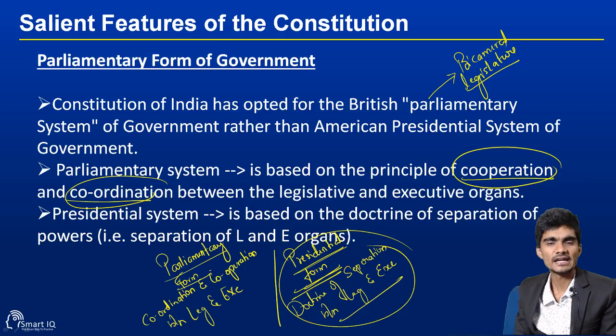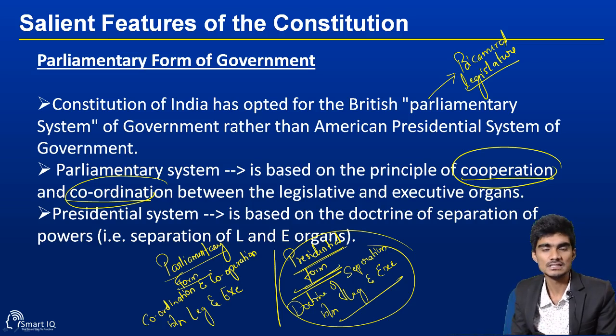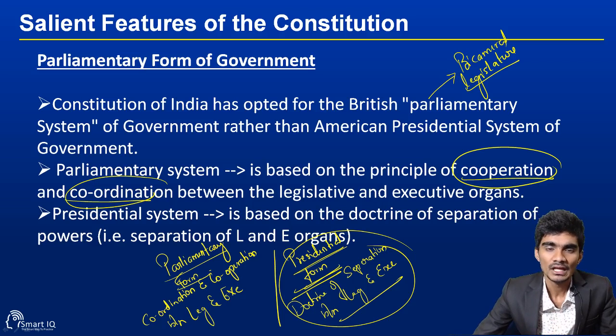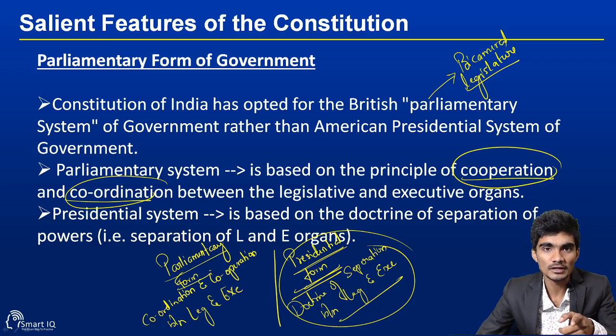The fifth salient feature of the Indian Constitution is the parliamentary form of government. Before knowing how India opted for this parliamentary form of government, the basic part is to know about the forms of government. There are two forms of government. One is the parliamentary form of government and the other is the presidential form of government.